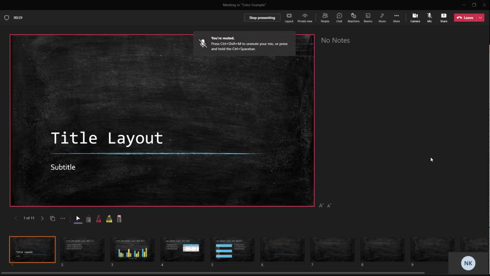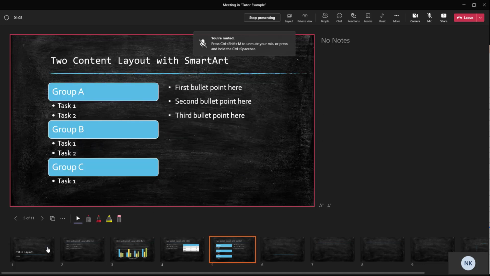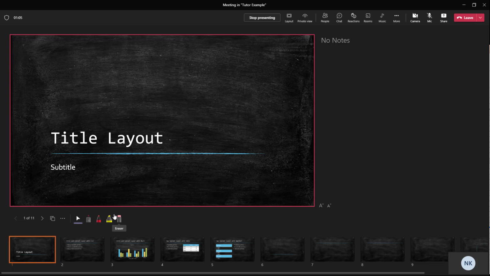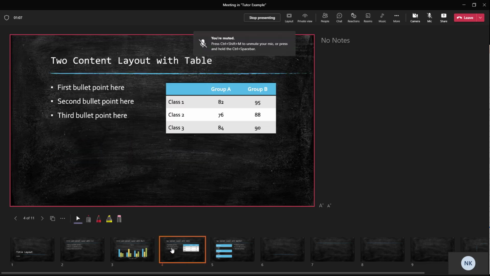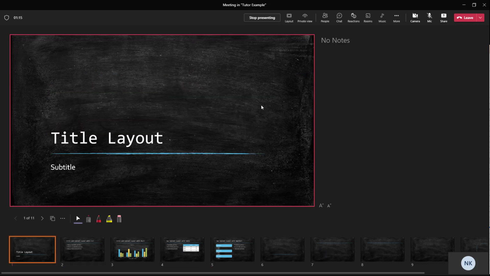Over here you can see that I have an ongoing meeting and I'm actually sharing a slide right here. So what you can also do is record our meetings for future reference. So if there are some people that were not able to attend the meeting, then they will easily be able to view the recorded version of the meeting.